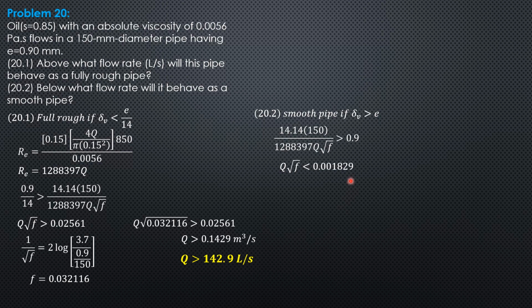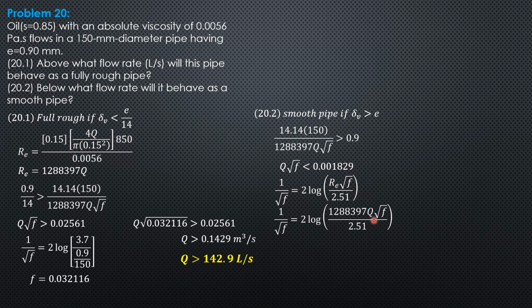0.001829. Then for smooth pipe, the formula in computing for F is 1 over square root of F equals 2 log Reynolds number square root of F over 2.51. So 1 over square root of F equals 2 log, Reynolds number is 1288397 Q, then square root of F over 2.51.